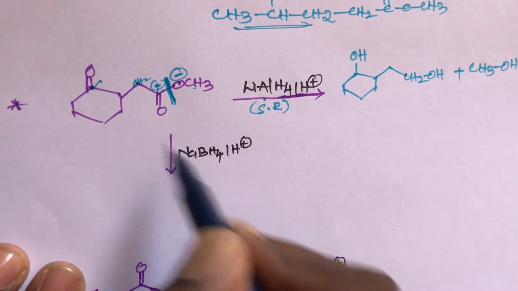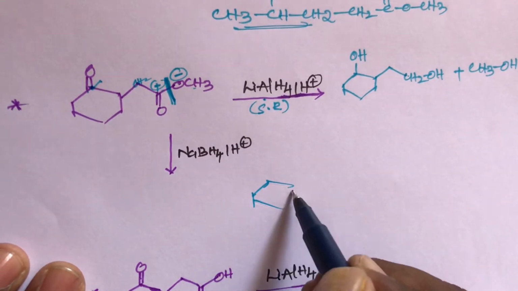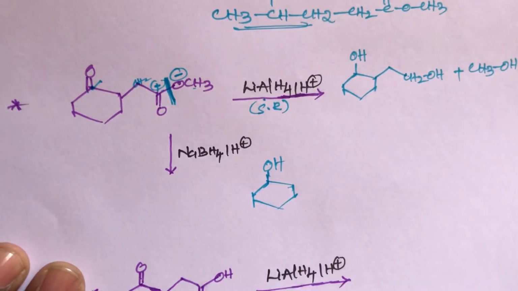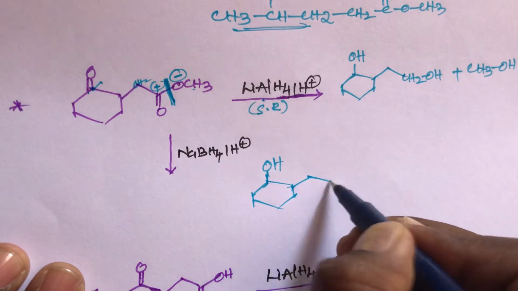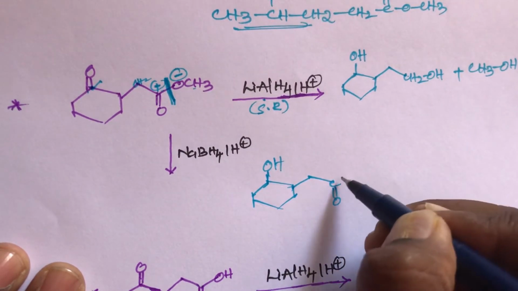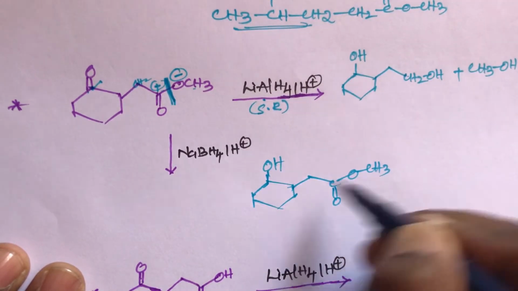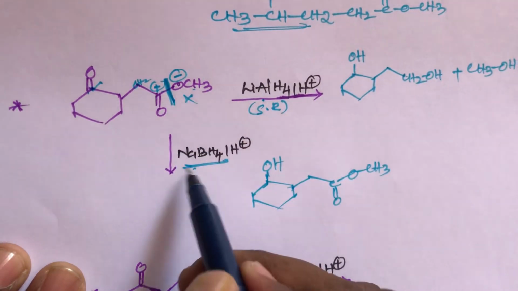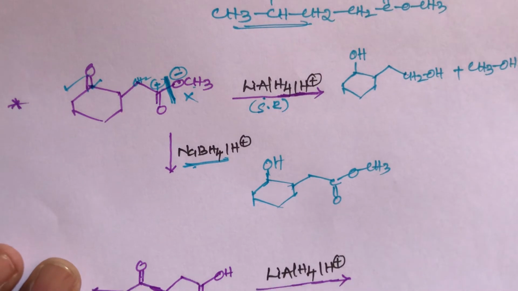This sodium borohydride can reduce only the keto group. What is the product? This is the OH, this is OH, then same thing, the remaining compound, same thing, COOCH3. The sodium borohydride cannot reduce the ester, it can reduce only the keto group. This is a simple concept.